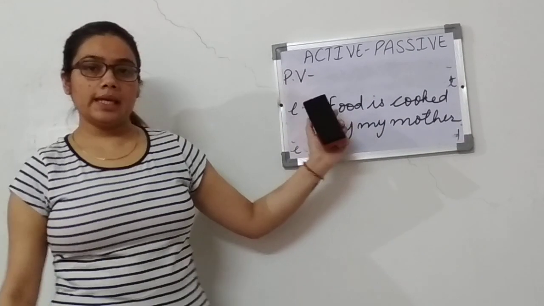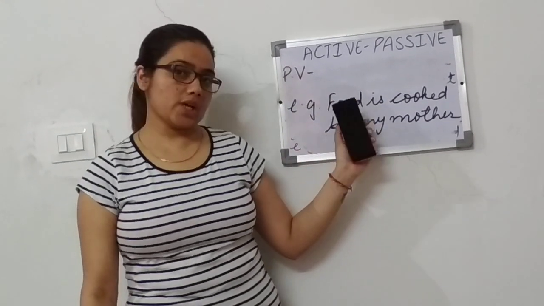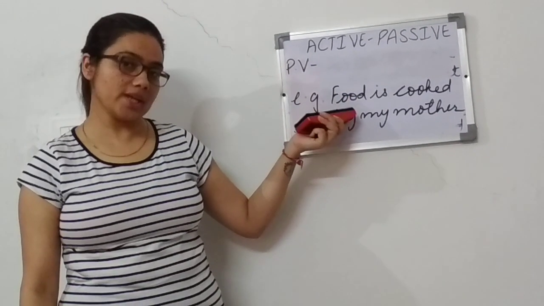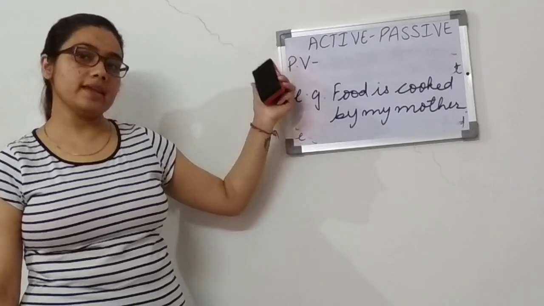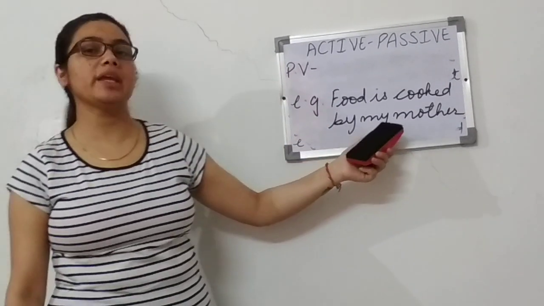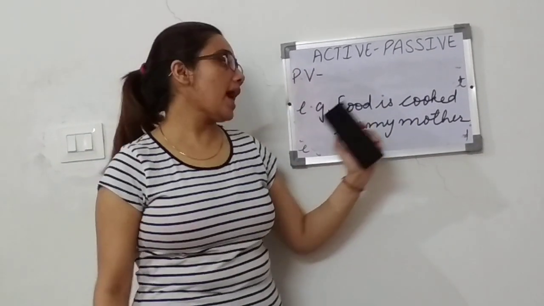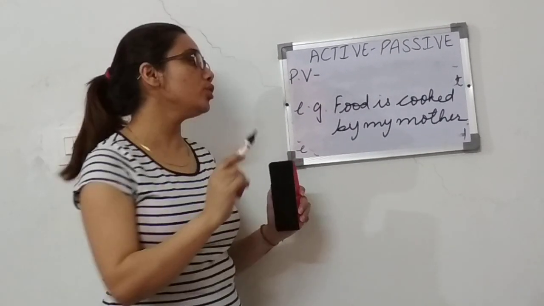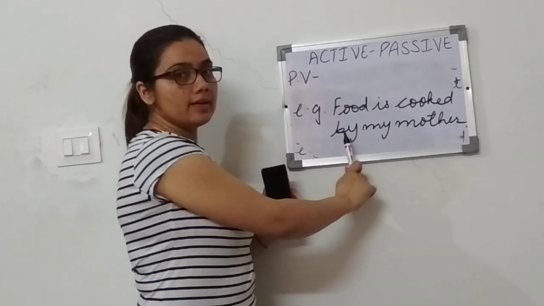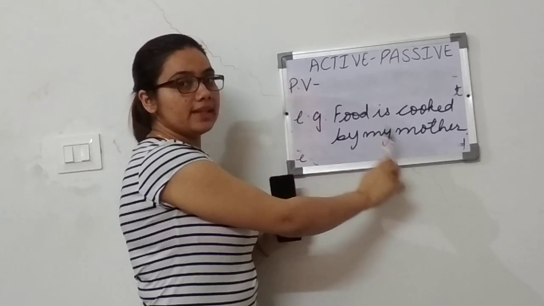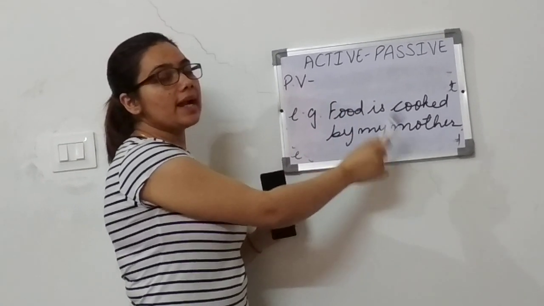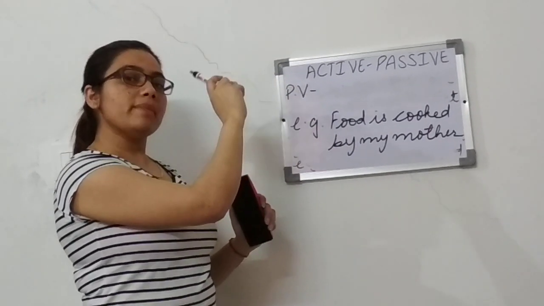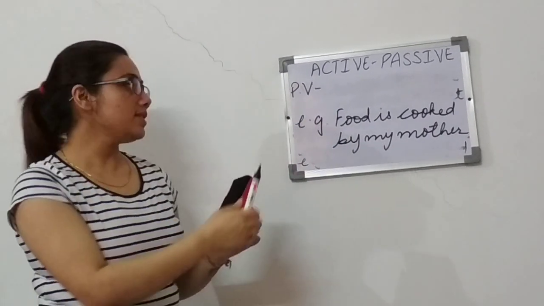So here, in active voice, food was the object. Now in passive voice, food became your subject, and my mother, who was the subject in active voice, became your object. And whenever you have to change an active voice into passive voice, you use by with the word that was the subject in the active voice.